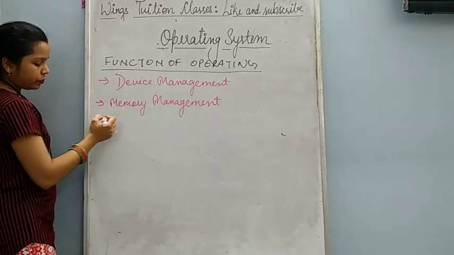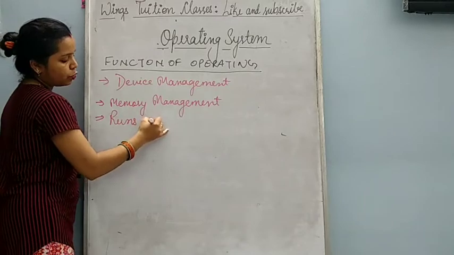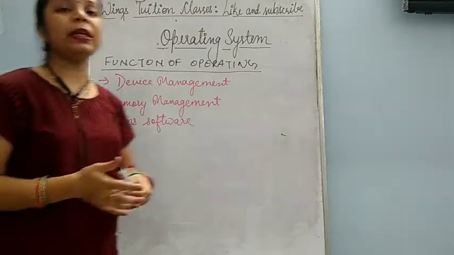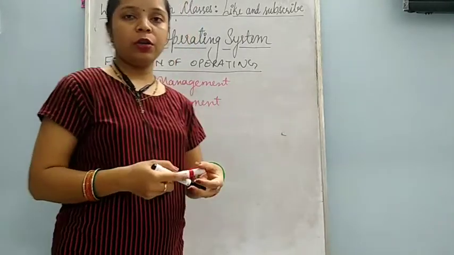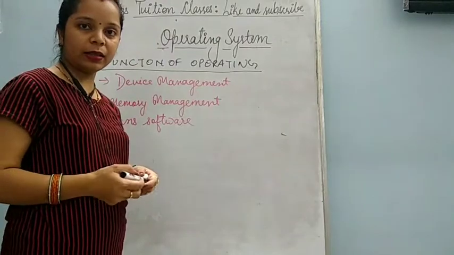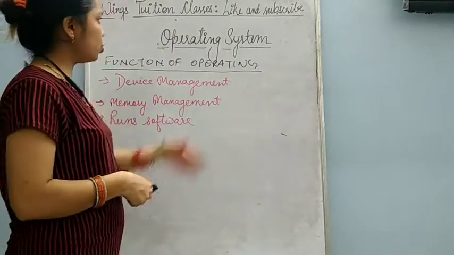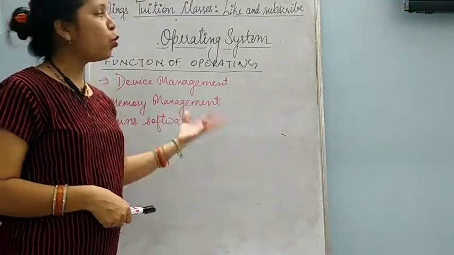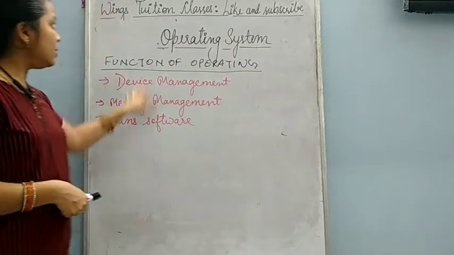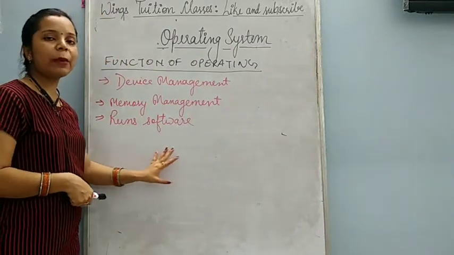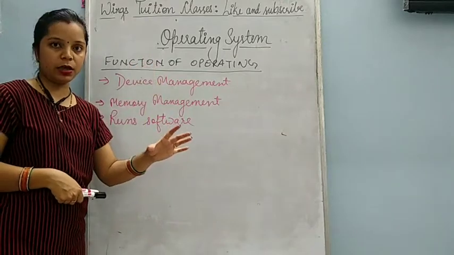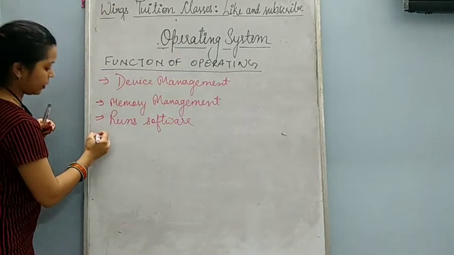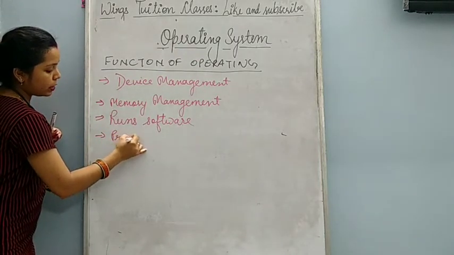Next is runs software. This means whatever program or software you open in computer, like you have opened a song. So who runs this song? Operating system. Like you are watching a movie in computer. So who is running that movie? Operating system. Like you are playing games. So who is opening or running that game? It is operating system. So any program or application which you open in the computer, that is run by operating system.